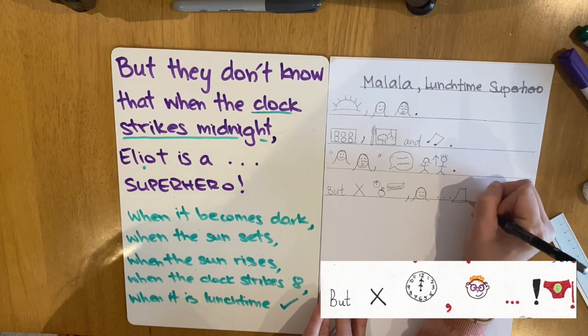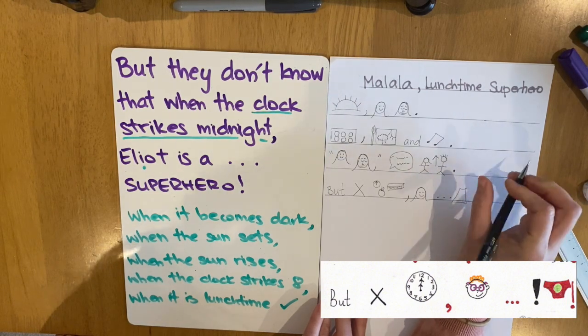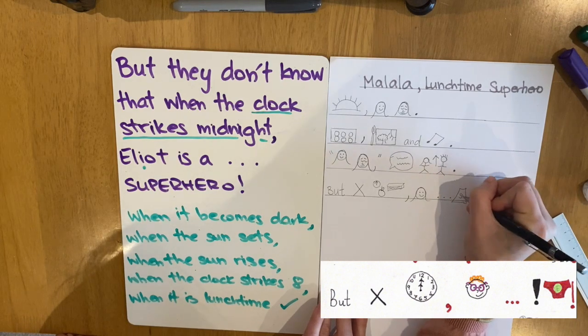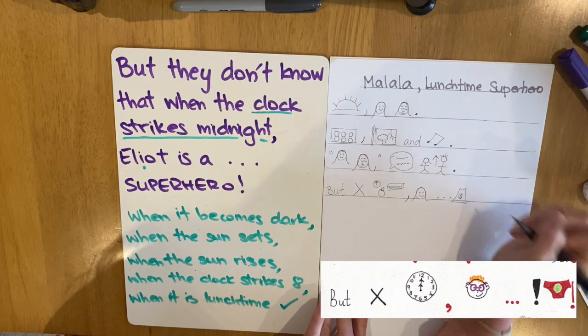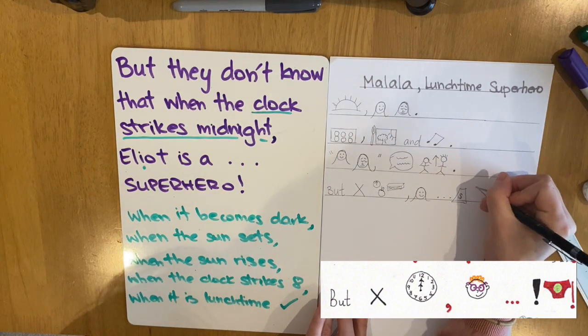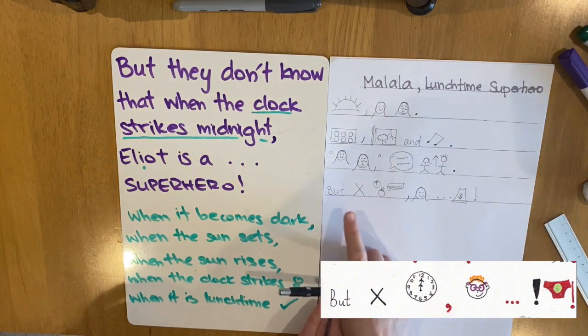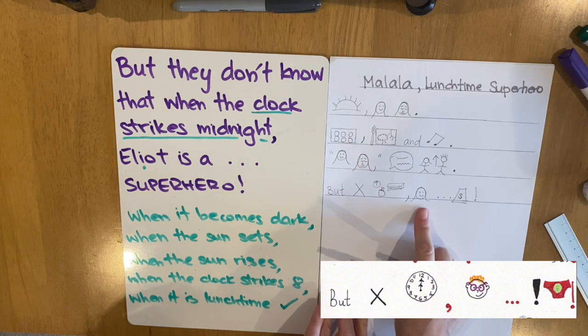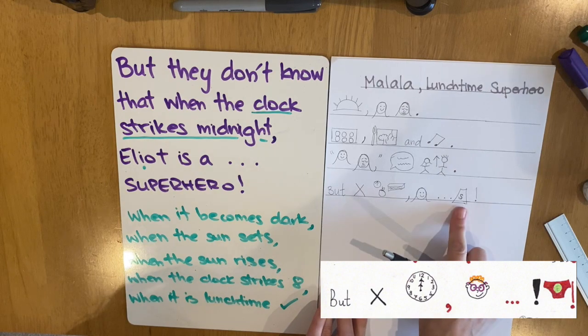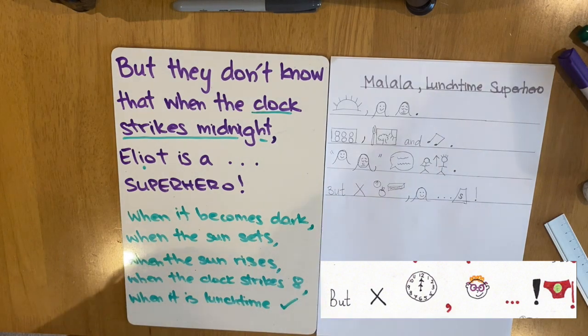You can draw the same picture from Miss Long's story map, which is a picture of superhero underpants. I'm going to draw a cape and an exclamation mark. But they don't know that when it is lunchtime, Malala is a superhero. So right now it is your turn to draw the pictures for your sentence.